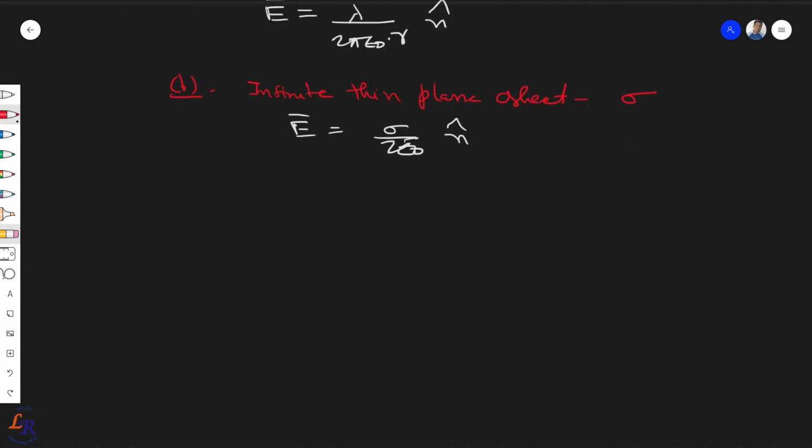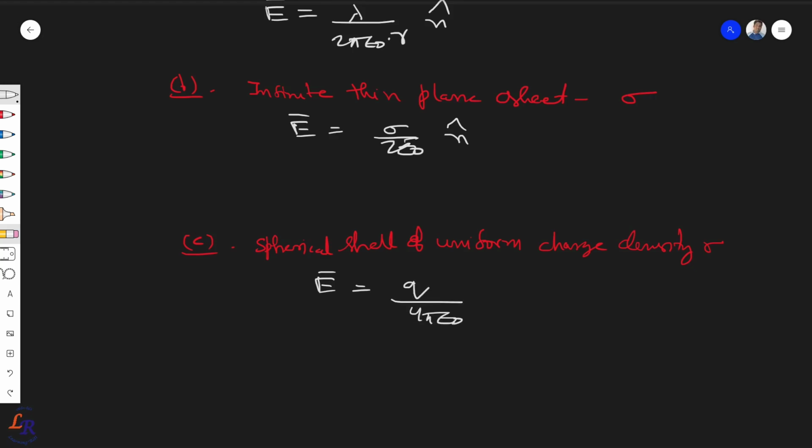The third category which we had seen is the case of a spherical shell with uniform charge density sigma. The electric field is given by Q upon 4 pi epsilon 0 r square times r cap, as if it is all concentrated at the center.